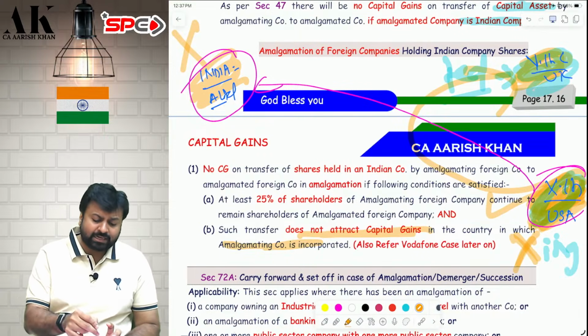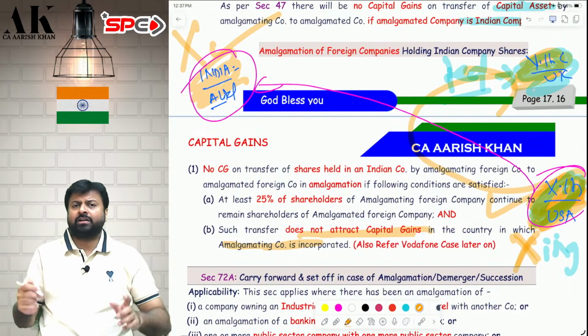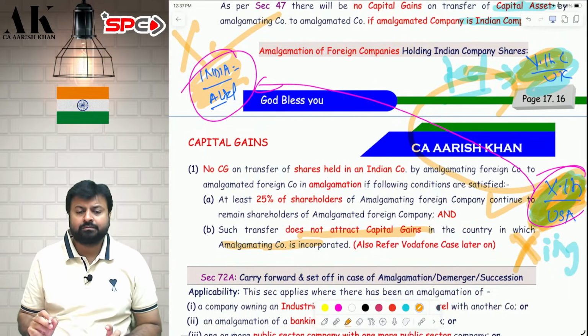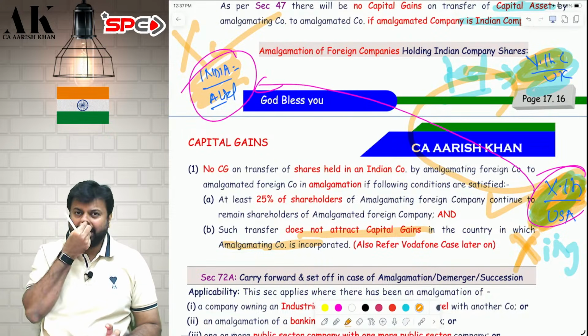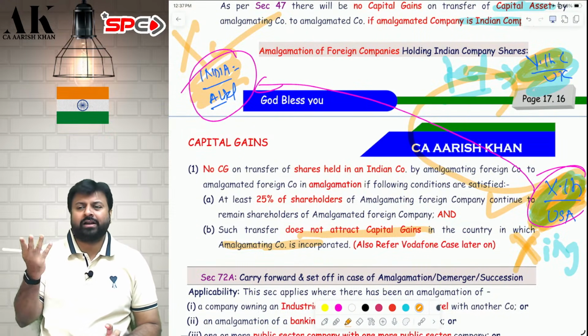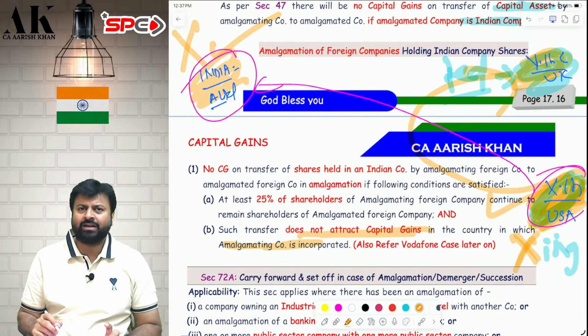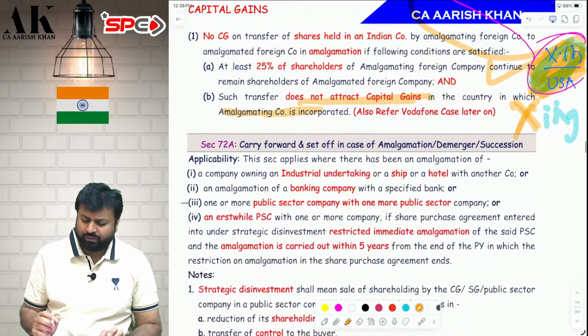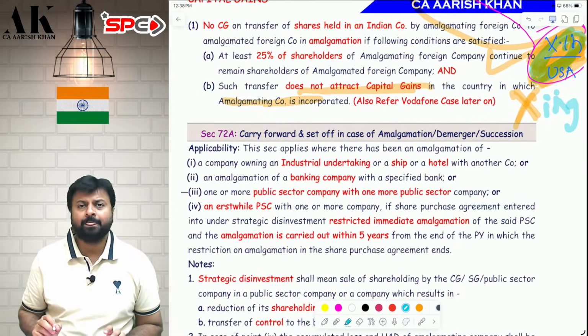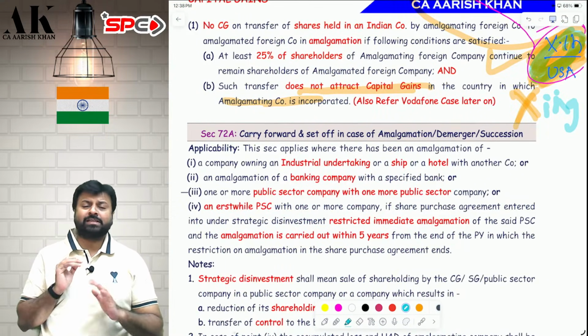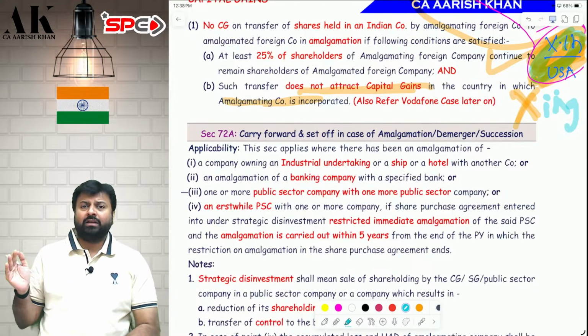If you are levying tax, then we will also levy tax. Then the matter will resolve through DTAA. The home country should give you the advantage of amalgamation. If the home country is not interested in giving you the amalgamation advantage, then why will we give you the amalgamation advantage unnecessarily? We are also not going to give it to you.